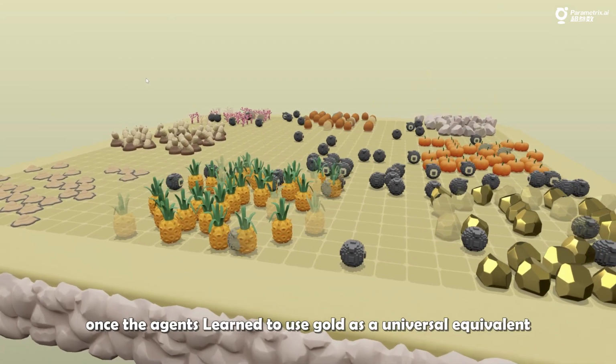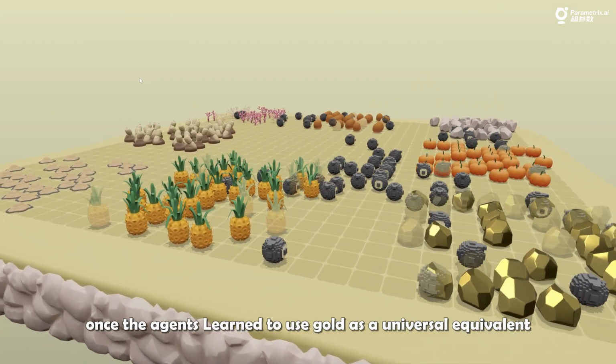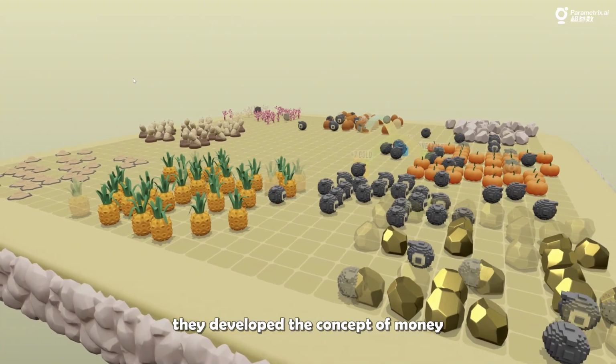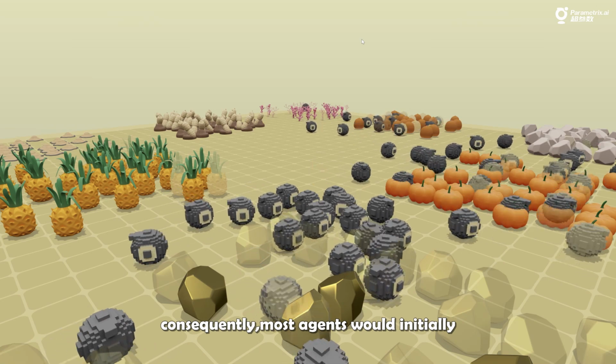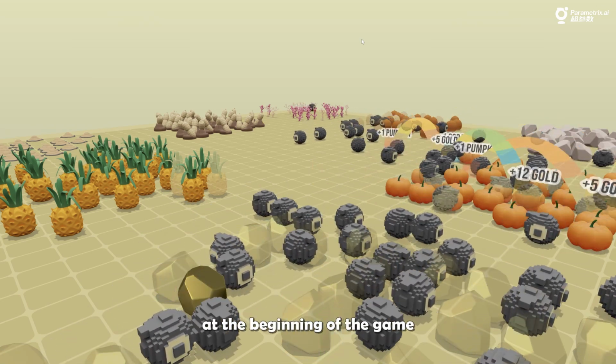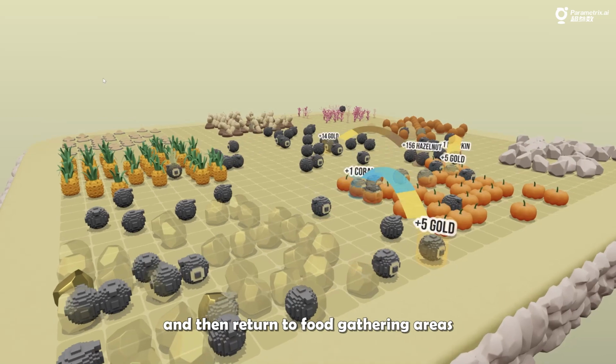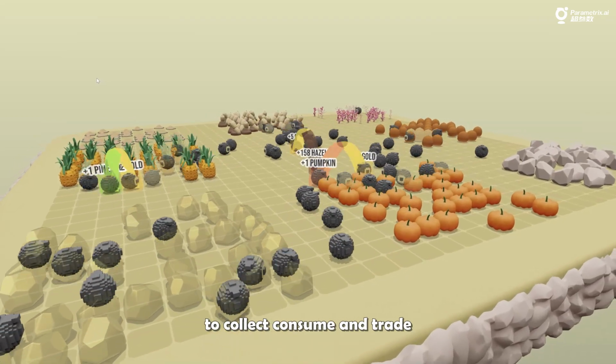Interestingly, once the agents learn to use gold as a universal equivalent, they develop the concept of money and realize that gold could be used to purchase things. Consequently, most agents would initially rush to secure gold reserves at the beginning of the game, and then return to food gathering areas to collect, consume, and trade.